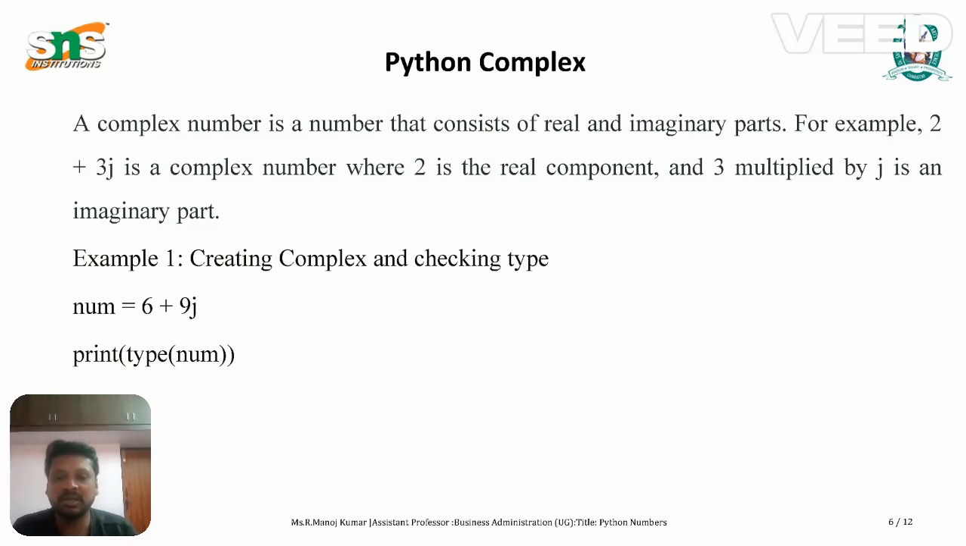So the Python integer is the whole number including the negative number, but not fractions. Example: number is equal to -8. Print type of number. The class is int. Then performing the arithmetic operators on this type. Example problem: a is equal to 5 and b is equal to 6 and c is equal to a plus b. Then print addition. That means it gives a result: 5 plus 6 is equal to 11.